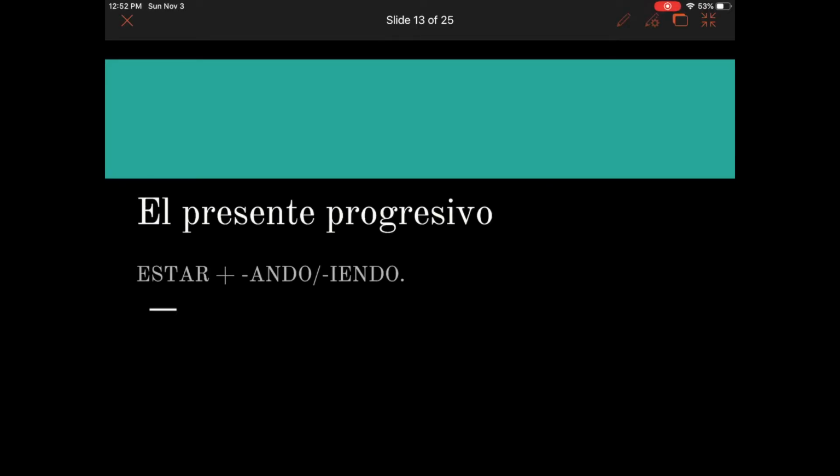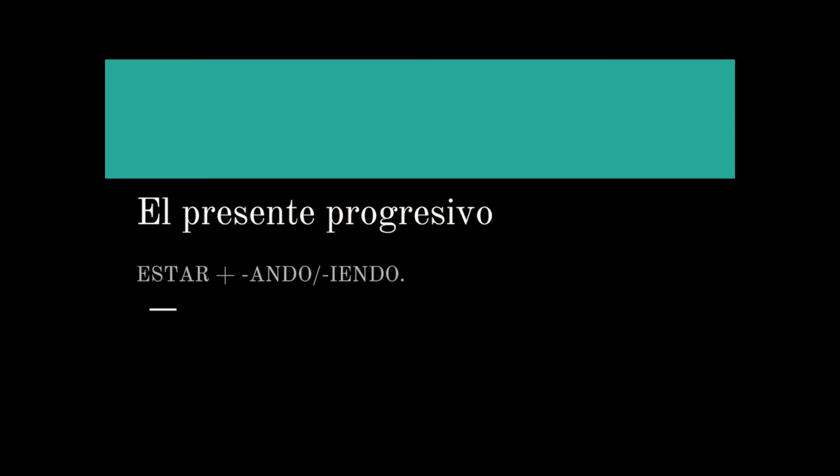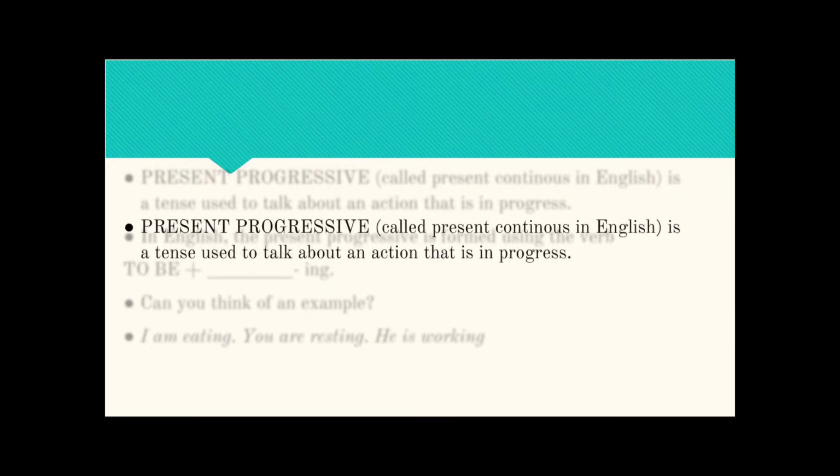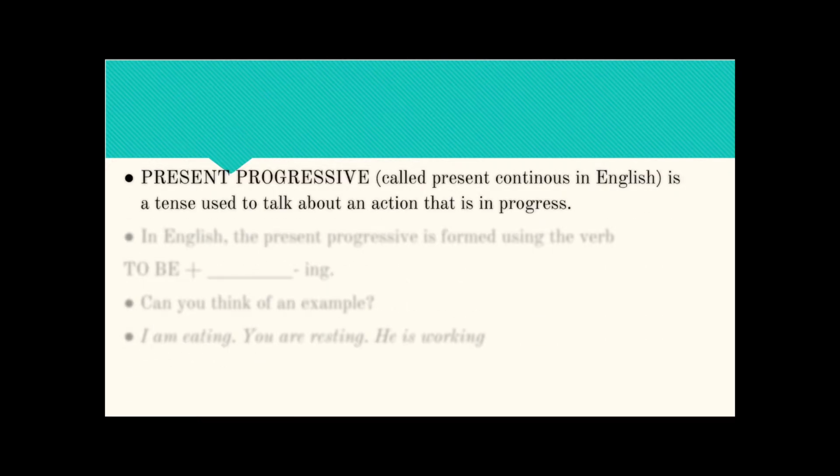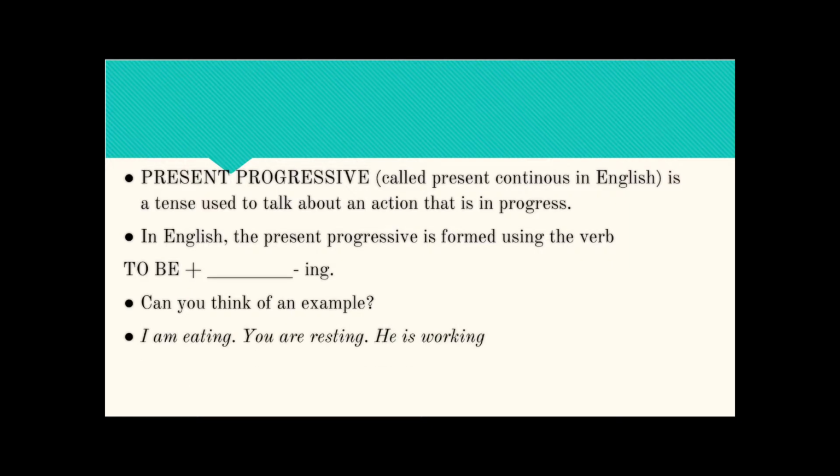We also use the verb estar in a construction called present progressive. Present progressive, also called present continuous in English, is a tense used to talk about an action that is in progress. In English, the present progressive is formed using the verb to be plus another verb and ing. Can you think of an example of present progressive in English? For example, I am eating, you are reading, he is working.